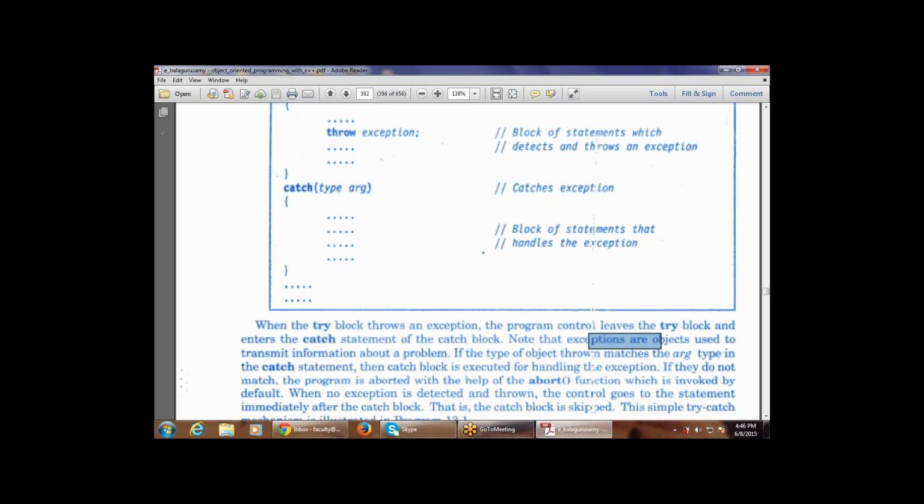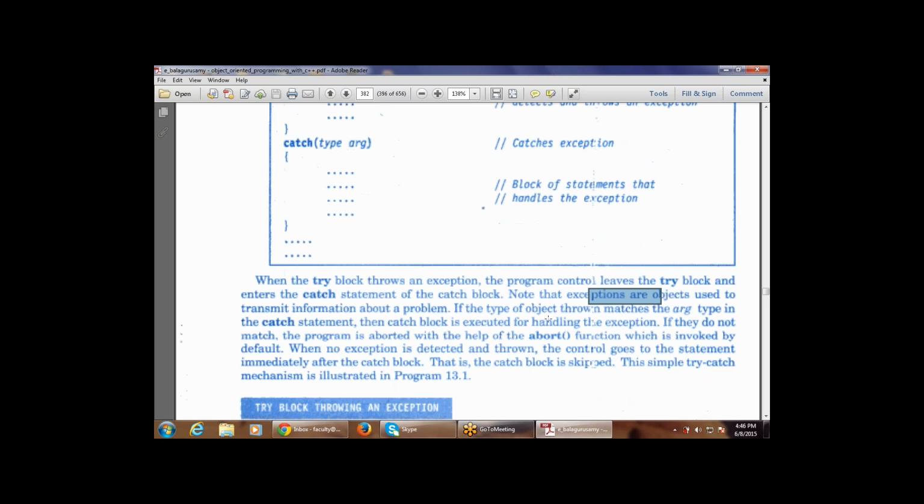Note that exceptions are objects that are used to transmit information about a problem. So exceptions are nothing but the object that is running between the different blocks, that is the try block, the throw block and the catch block.